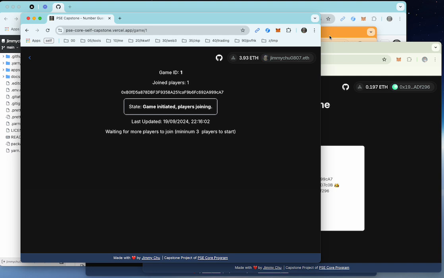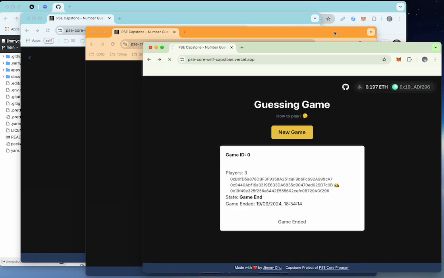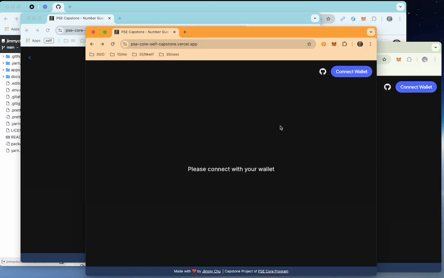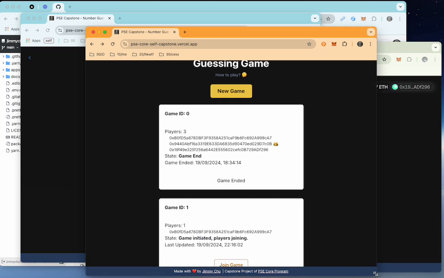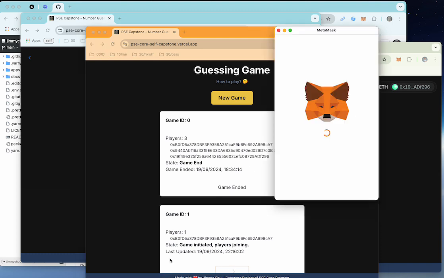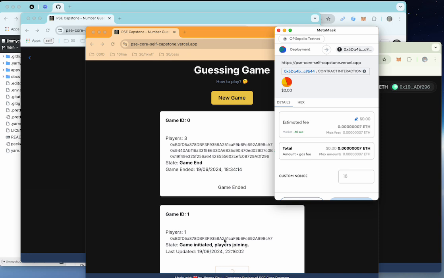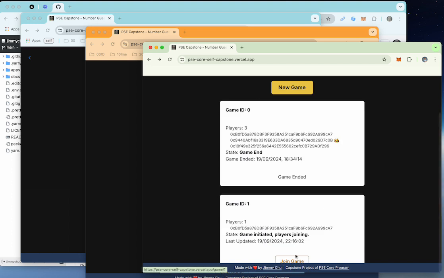And for the other users, if they refresh the screen, they will see a new game here. They can join the game. Right now, there's only one player, the game host, who has joined the game. So this second player will join the game, and the third will join as well.